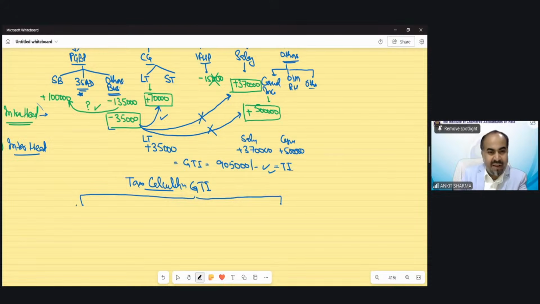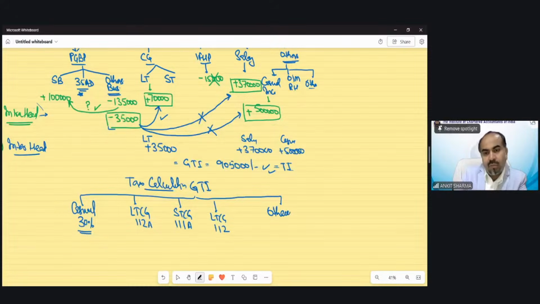You have specific rates of income for tax calculation, like casual income, where the income tax rate is 30%. So you can mention that separately. You have long-term capital gain under section 112A, a separate rate of income. You have short-term capital gain under section 111A, having a separate rate of tax. You have long-term capital gain under section 112 having a separate rate, and others would be the part of this. Other means other than these four incomes.